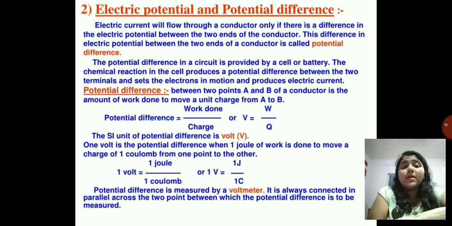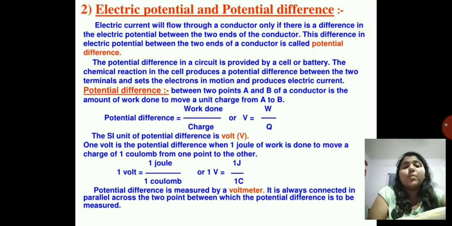Okay, the work done from A to B needs a unit charge, and this unit charge is known as potential difference. That is, potential difference is equal to work done upon charge, or V is equal to W upon Q, and the SI unit is volt. Okay, 1 volt is a potential difference when 1 joule of work is done to move a charge of 1 coulomb from one point to the other.